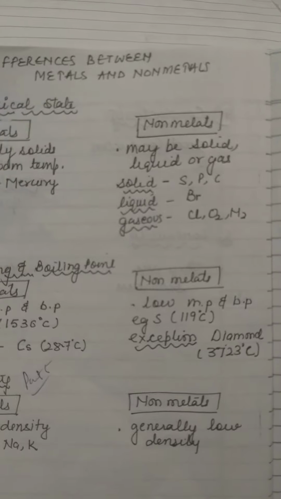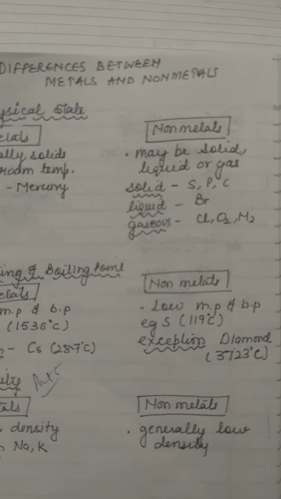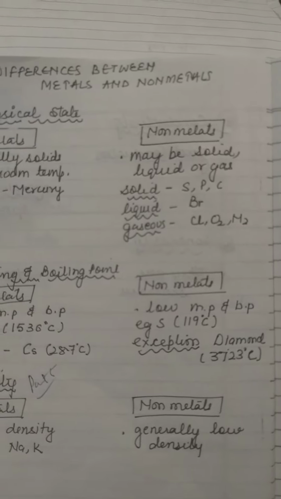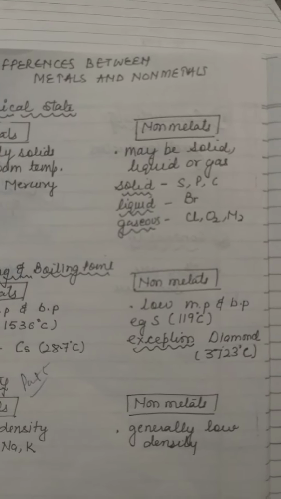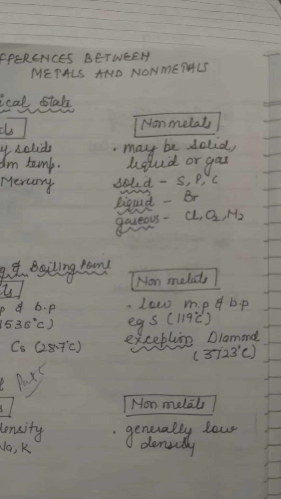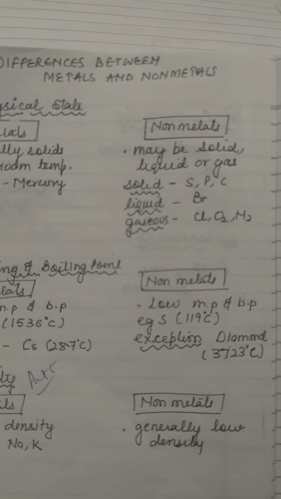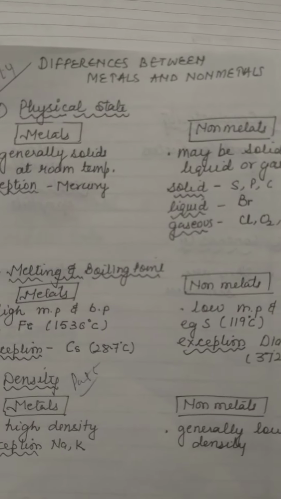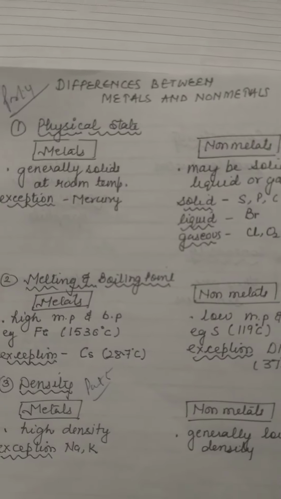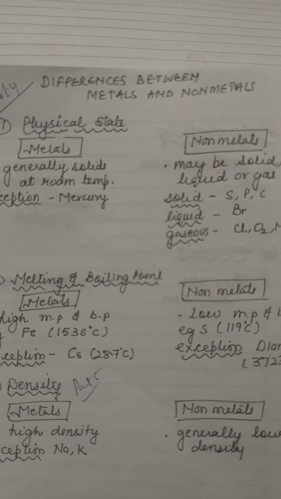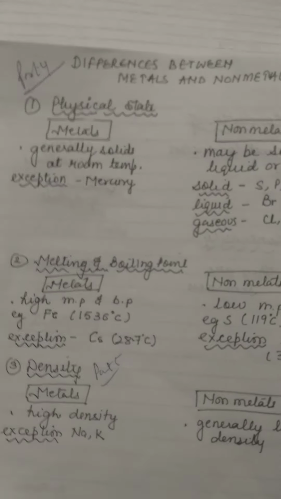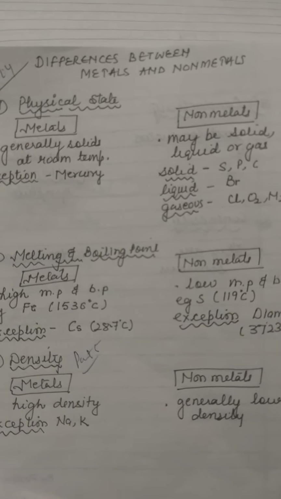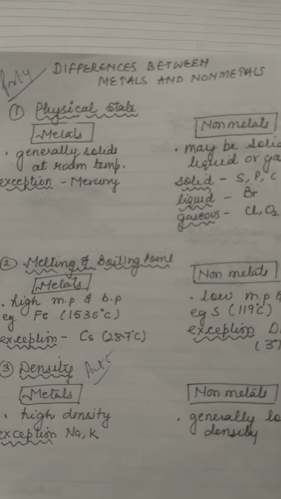But again, there is an exception, that is of diamond. Diamond is a form of carbon only, and its melting point is 3723 degrees Celsius. Although diamond is a non-matter, it is an exception that its melting point is very high. And you children, you have to learn about all the exceptions. So many questions come on the exceptions, and sometimes a question on the difference between matters and non-matters is also there in the question paper.